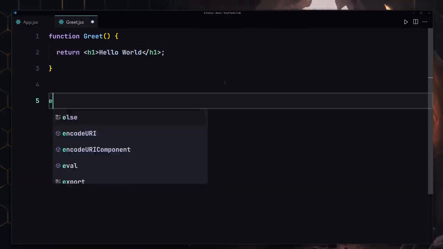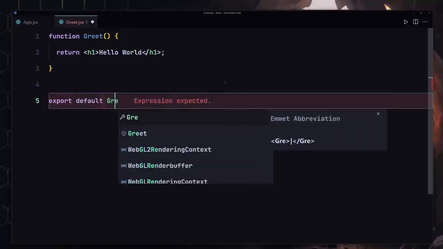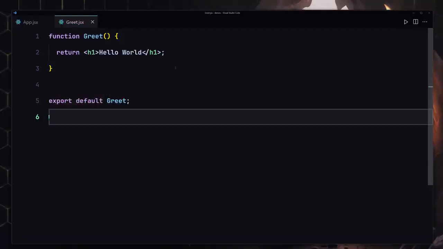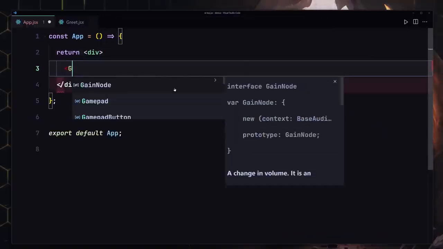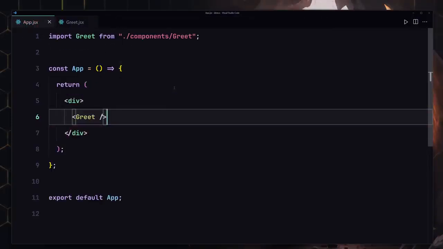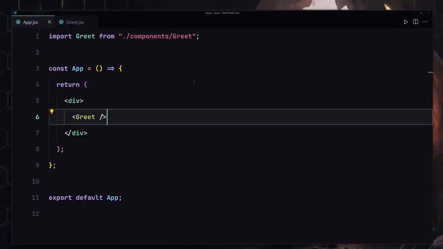Now we have to export this component so that we can use it in other files. So I'm going to use export default Grid. Now I'm going to save my file. Let me go into my app.jsx component, and let's just register that component right here. Okay, so if I save my file, here you can see we are now getting our Hello World right here, which is looking amazing.